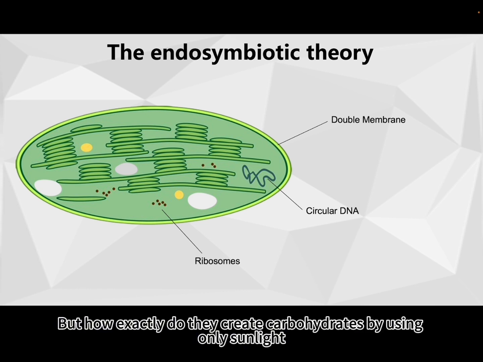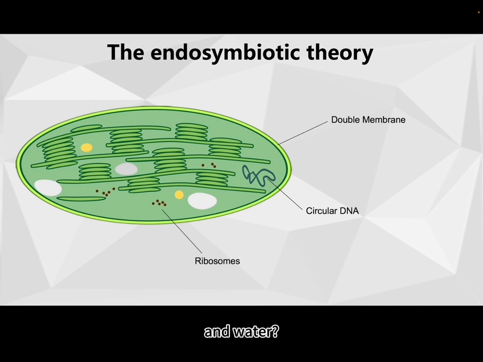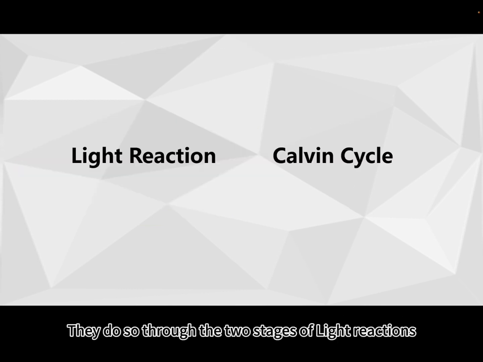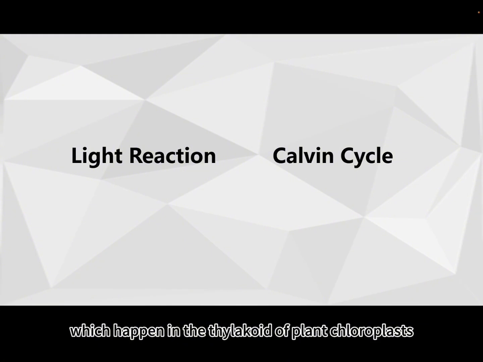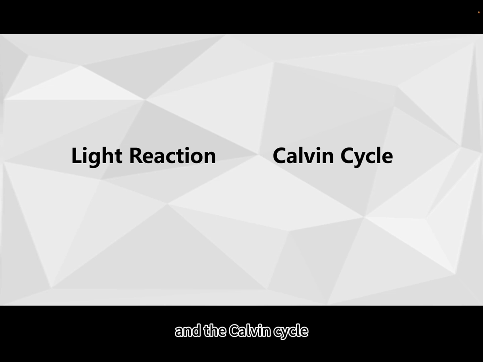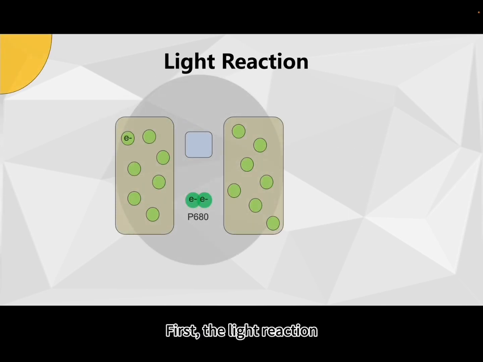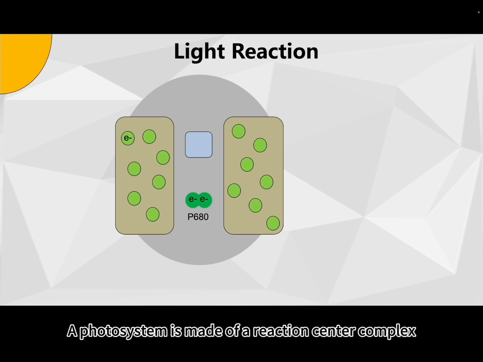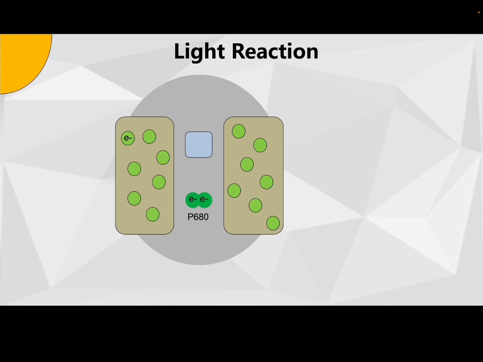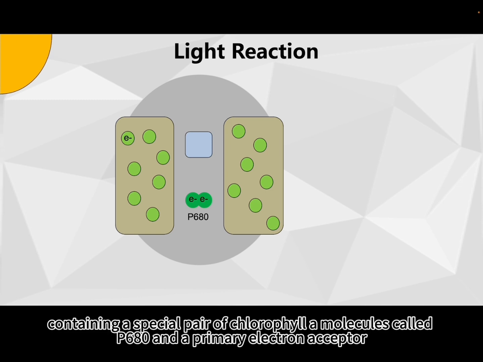But how exactly do they create carbohydrates by using only sunlight, carbon dioxide, and water? They do so through the two stages of light reactions, which happen in the thylakoid of plant chloroplasts, and the Calvin cycle, which occurs in the stroma. First, the light reaction.